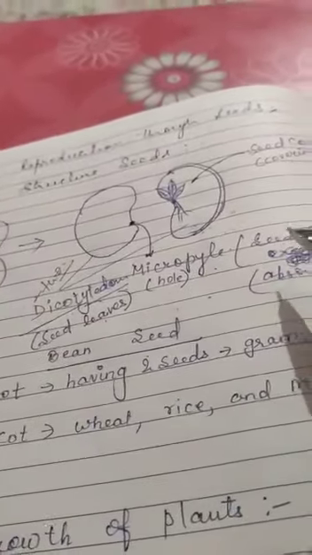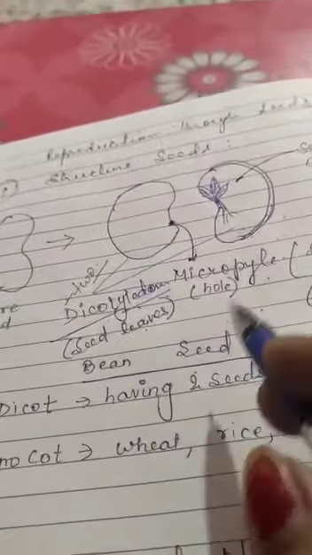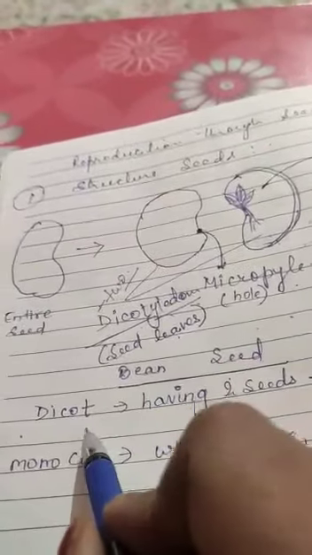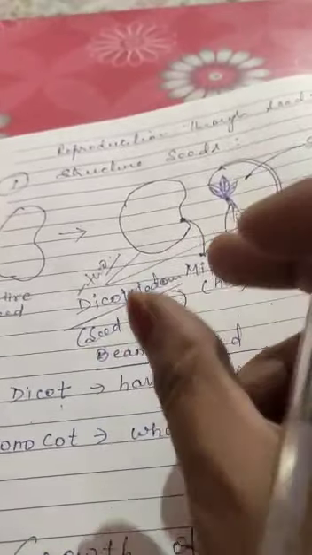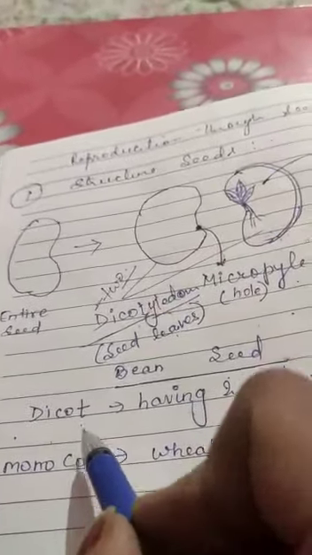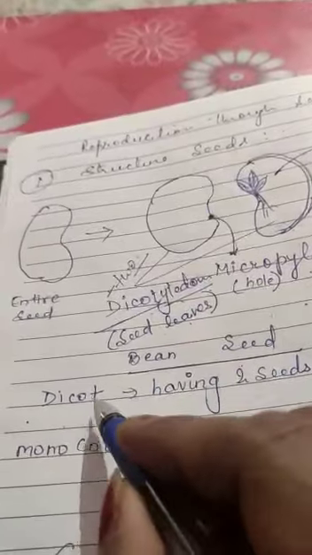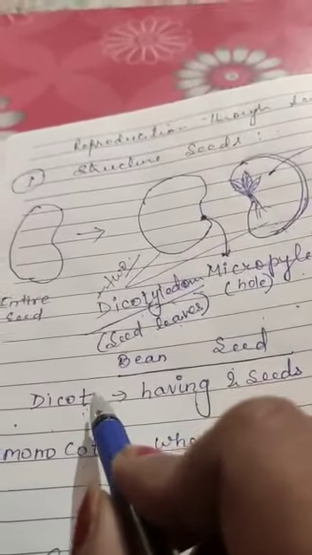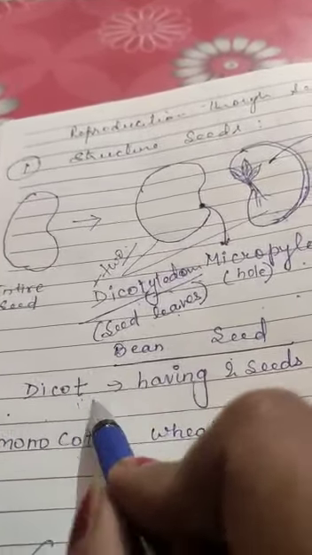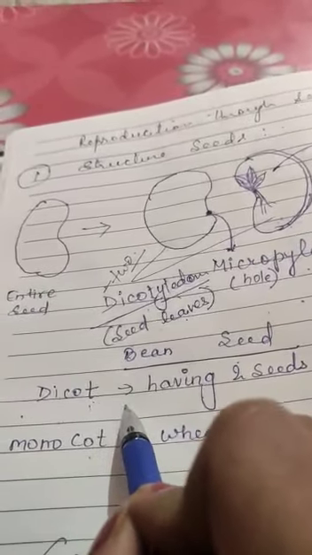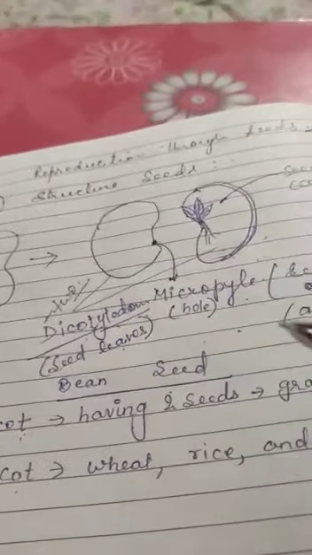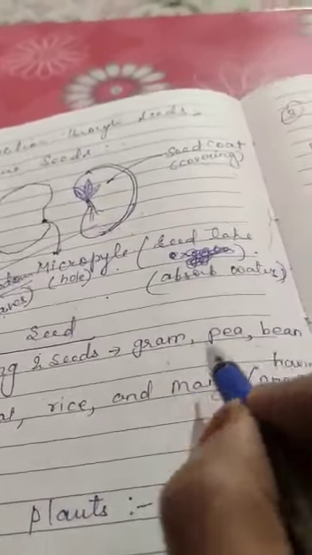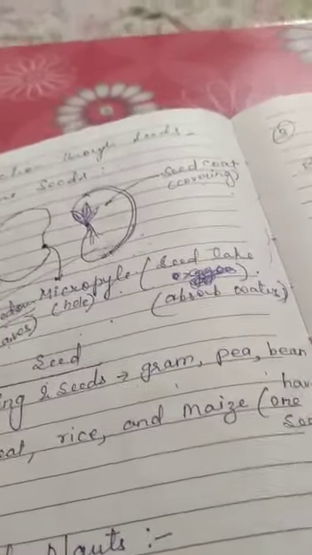Now the next one is examples. Recently I told you dicot means two seed leaves. So here are examples of dicot and monocot. The plants having seeds of two parts, that is gram, pea, beans. अब देखिये रेड चने को देखो.